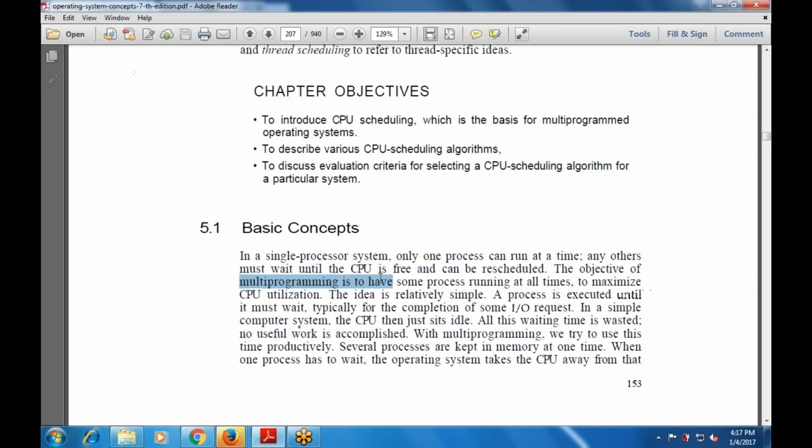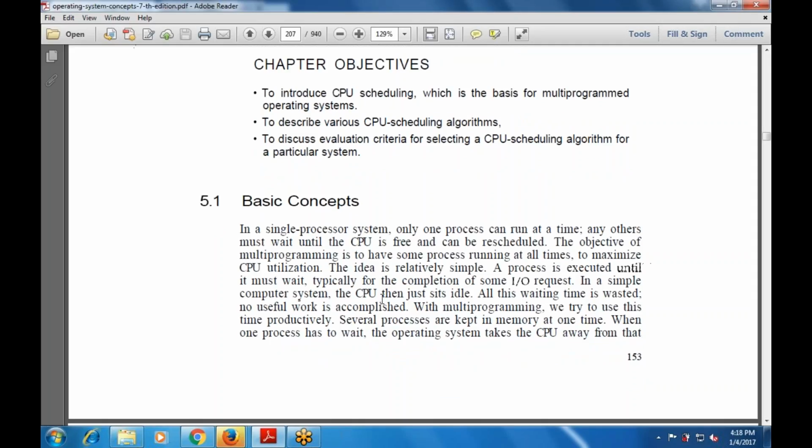The main objective of multi-programming is to have some process running at all times to maximize CPU utilization. The basic idea is very simple. Whenever one process is executing, it must wait for the completion of some input output request.